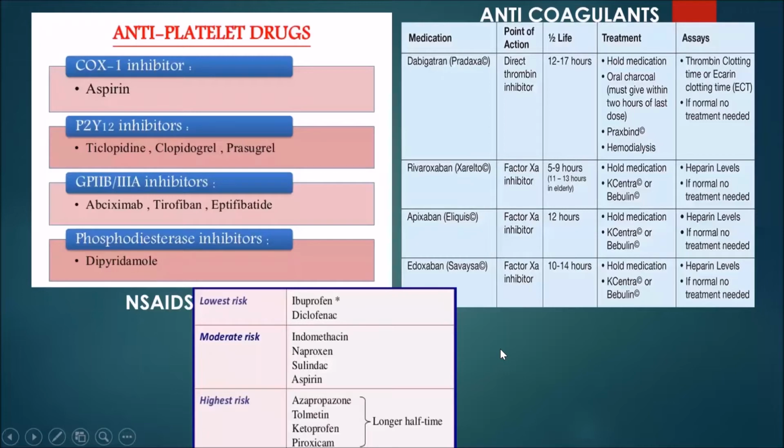Just hold on. Yes, sir. To all the PGs, anybody can answer. Is NSAID anything different with respect to upper GI bleeding and lower GI bleeding? Hari? No, sir. You don't know? No, sir.